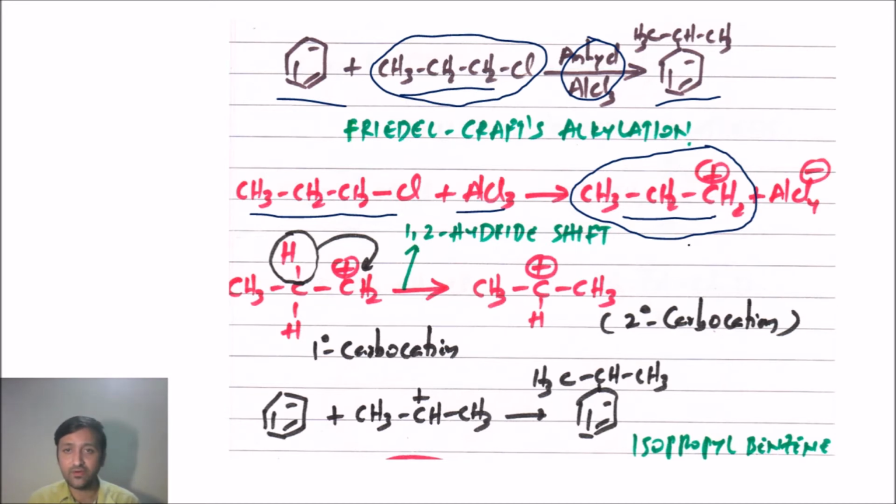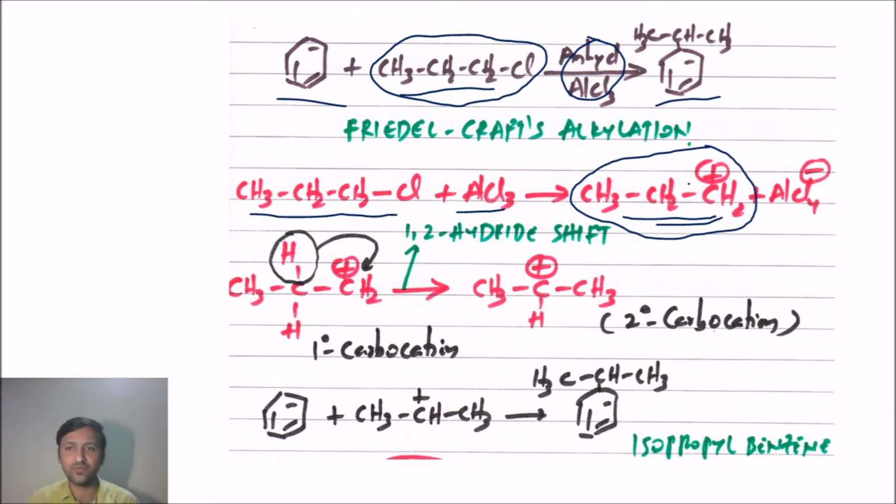Now all of you know the stability of carbocations, right? Tertiary carbocations are more stable compared to secondary, and secondary carbocations are more stable compared to primary. So one thing is clear here, a primary carbocation is not much stable.